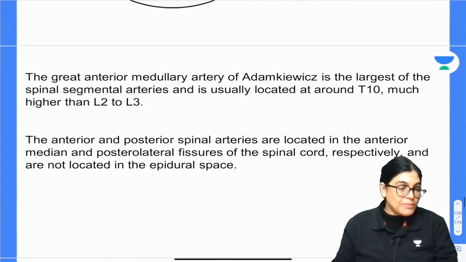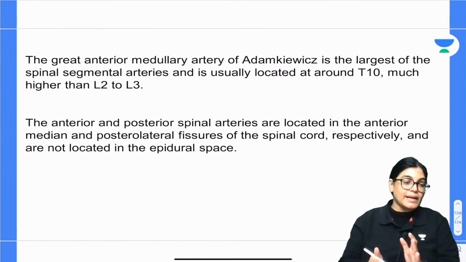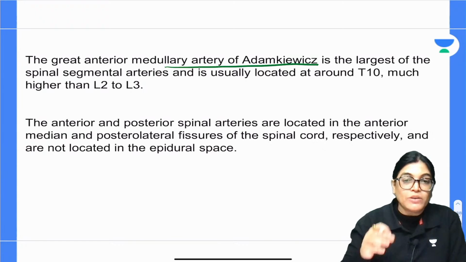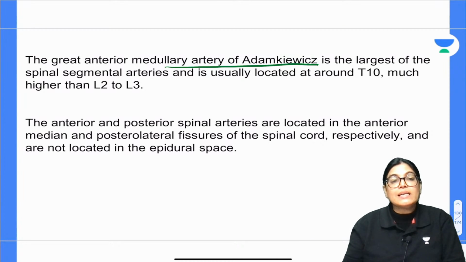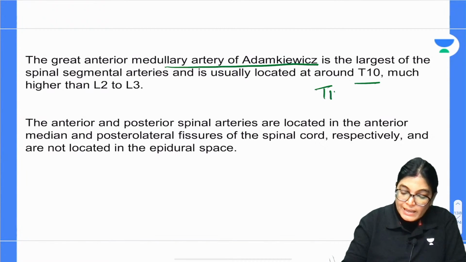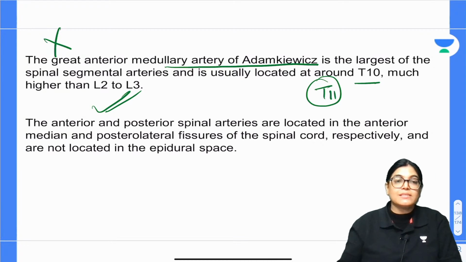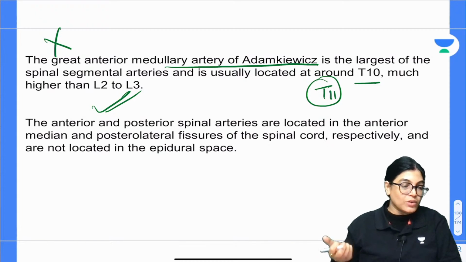Now, when we talk about other options, let's talk about the incorrect options also. The other option which was provided, for example, is the medullary artery of Adamkiewicz. We know that the artery of Adamkiewicz gives a large chunk of blood supply to the spinal cord, actually the largest chunk, and its location is T10 or T11. So, you can see it is much higher than the level of L2 and L3 which was given in the MCQ. So, it is a wrong option, because the level mentioned in the MCQ was L2 and L3, and that is quite low compared to T10 or T11.